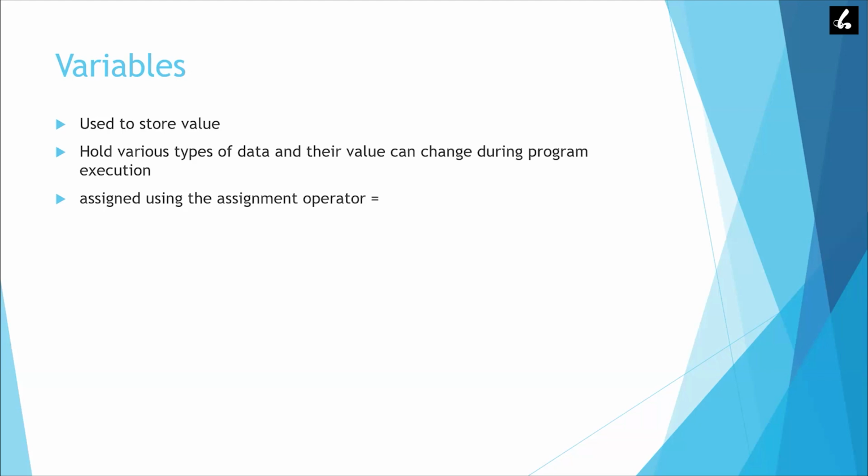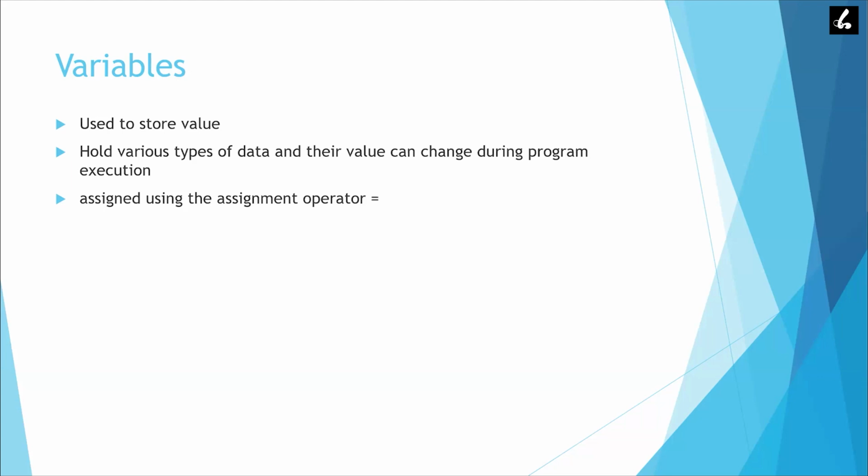Why do we want to store the value? Because if you want to reuse something, for example, I'm doing a sum, and based on that sum I'm finding the square of that sum. So first I need to make a sum and store that value somewhere, so that I can use that value again to find its square.